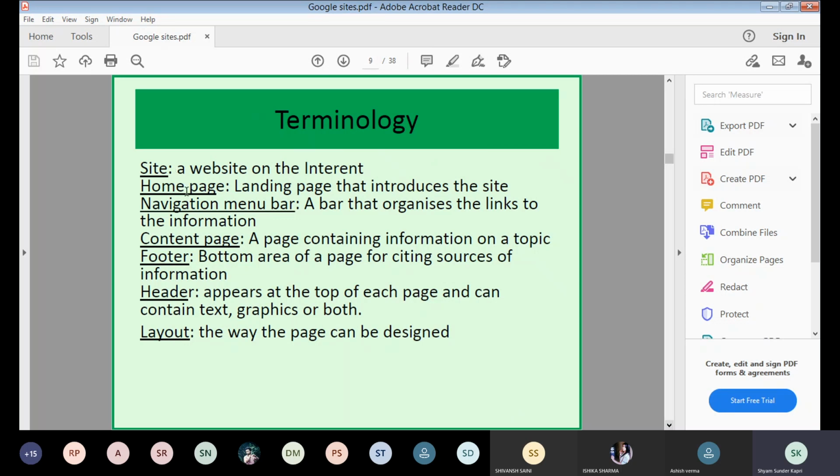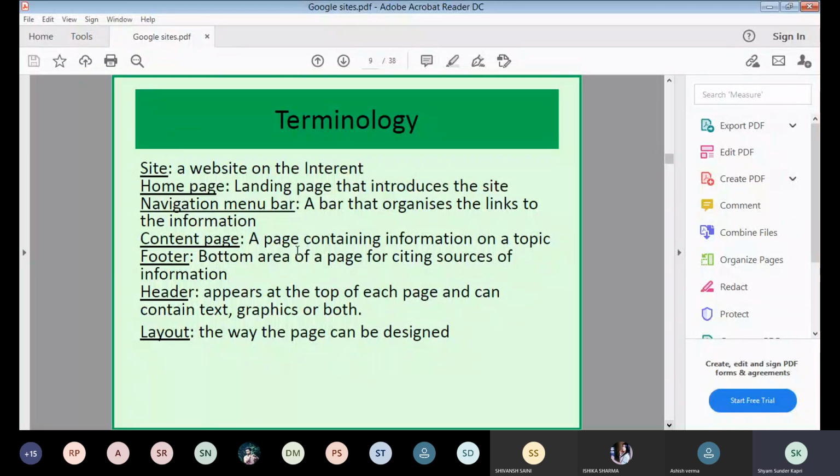A site is a website on the internet. The home page, or landing page, introduces the site. Home page we also call the index page. Initially it was known as the index page, meaning the first page where you land first, right? Navigation menu bar is a bar that organizes the links to the information, and we call it navigation.